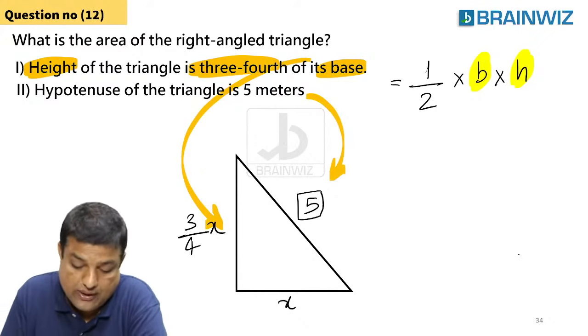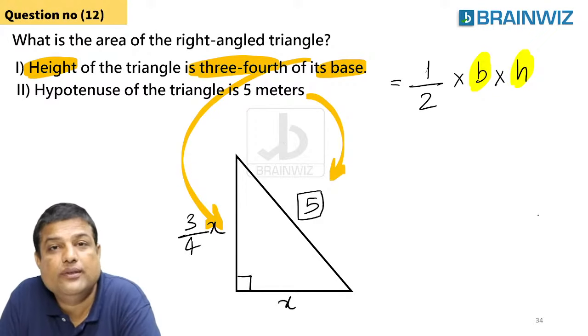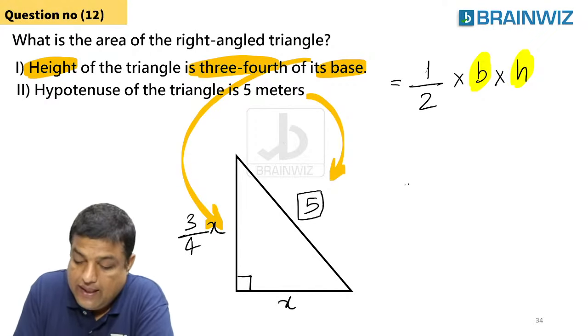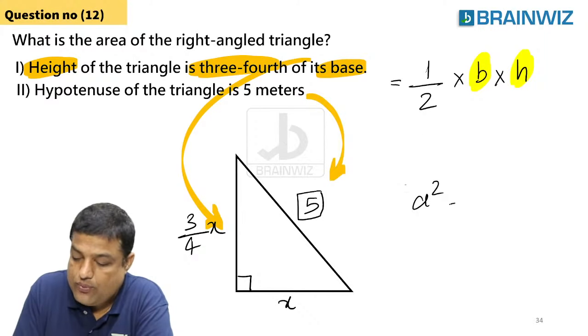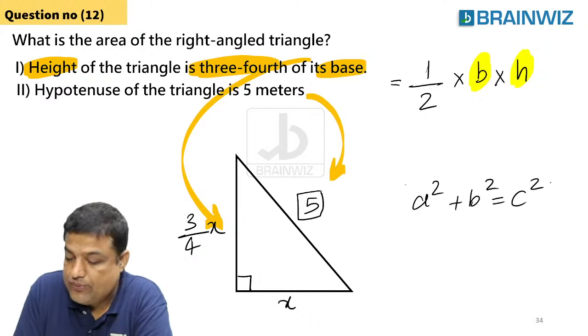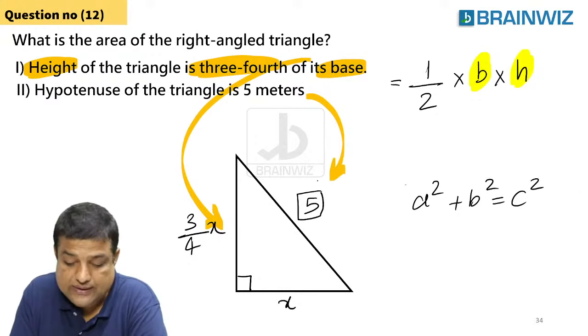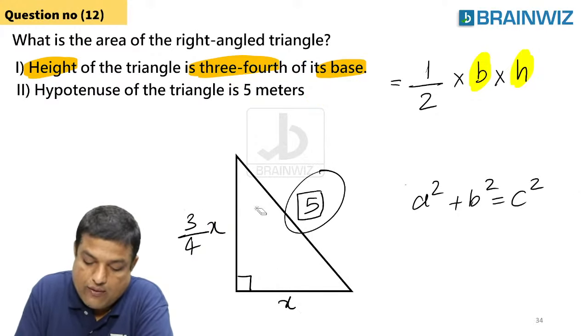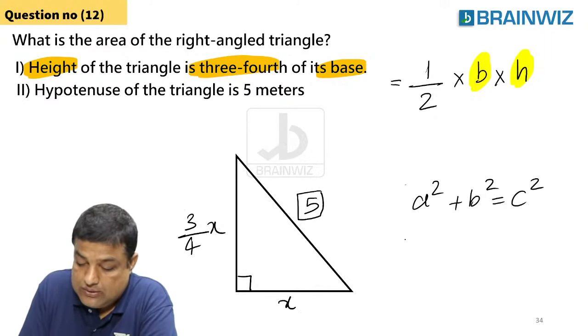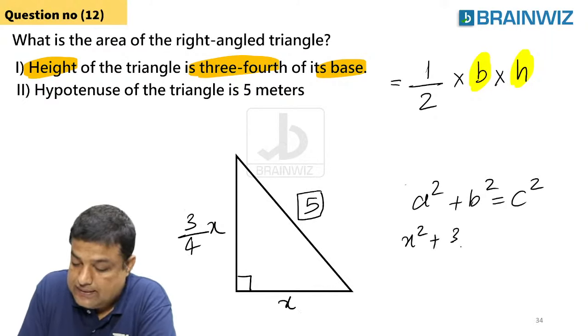Can we find out using the Pythagoras theorem, whatever we have learned? What is the Pythagoras theorem? It says that a square plus b square is equal to c square. Can we find out the x value using this? Yes. Now this is also given to you. These two values are also given to you. Following everybody? Good. Now this is x square plus (3/4 x) whole square is equal to c square,